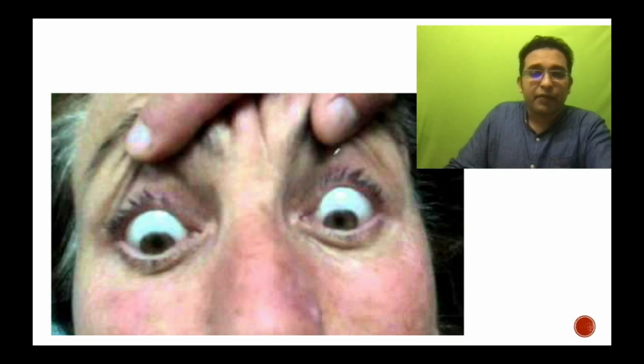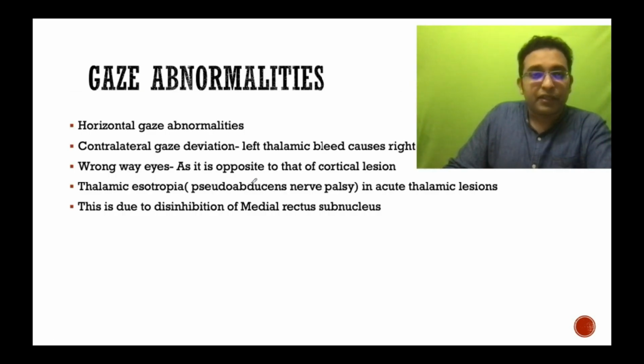So let's see one by one regarding the ophthalmoplegic involvement. It is associated mainly with horizontal gaze abnormalities sometimes, but it can be associated with a finding called peering at the nose. The patient will have thalamic esotropia, which is a kind of pseudo-abducens palsy. The abducens is the sixth nerve. When it gets affected, we get a pseudo-abducens-like palsy, but it's actually not the abducens which is getting affected.